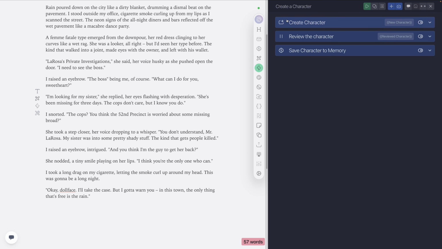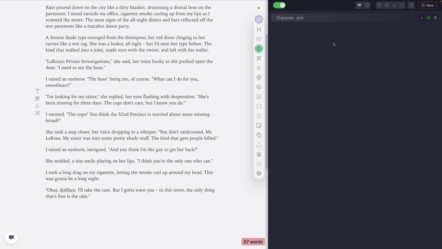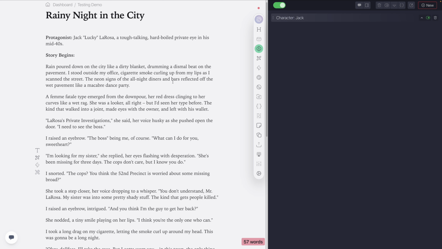So this is a very powerful tool. Now I can extract characters out of text and get fuller or more thorough character descriptions set up for them. And then it gets put into memory so that if I ever need to use it, Chibi's aware of it while we're writing. And we have this really cool toggle thing here. So if I don't need all the additional detail about the character Jack to be in a certain portion when I'm writing, I can turn this on and off. So for now, we'll leave it on.